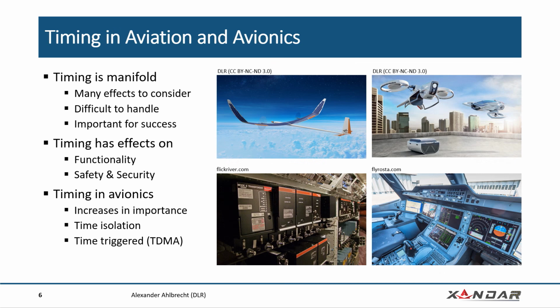Aviation electronic is composed of mainly two parts: the computing units that are integrated into the aircraft, and then also the electronic consumers, which are something like a display system, but also cabin systems or the flight control systems, which are using electrical signals. For these, timing isolation is something that we use in aviation to make sure that we have deterministic timing. Similarly, we also use time-triggered scheduling, such as TDMS schedule.